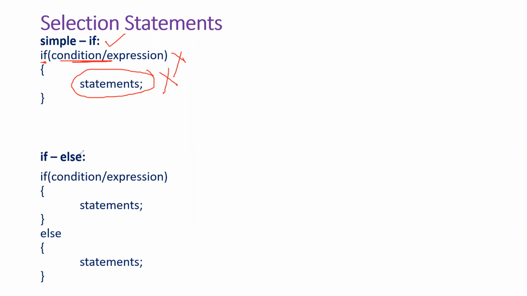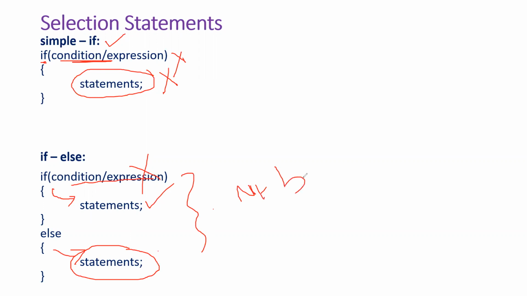And observe the if else statement. If this condition is satisfied, these statements will get executed. The control will be transferred here. If this condition or expression is not satisfied, then the control will be here and this statement will get executed. Okay, one among these will be executed, not both. If this condition is satisfied, these statements, otherwise these statements.